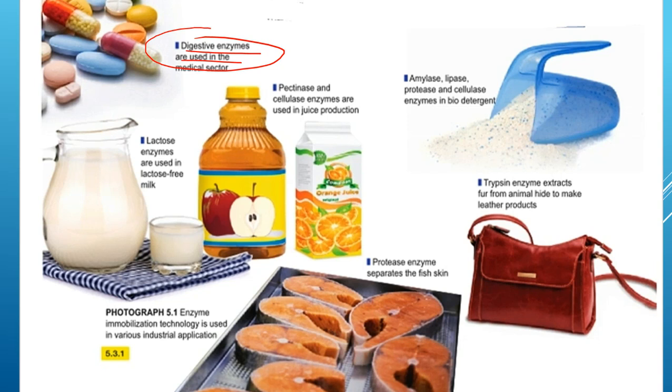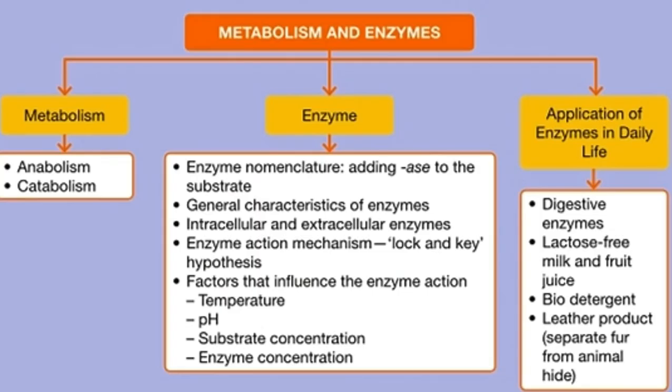Enzim pencernaan digunakan. Okay, lactase enzymes are used in lactose-free milk. Pectinase and cellulase enzymes are used in juice production. Amylase, lipase, protease, and cellulase enzymes in biodetergent. Okay, trypsin enzyme extracts fur from animal hide to make leather products. Protease enzyme separates the fish skin. Okay, so these are the enzyme immobilization technology used in various industrial applications.